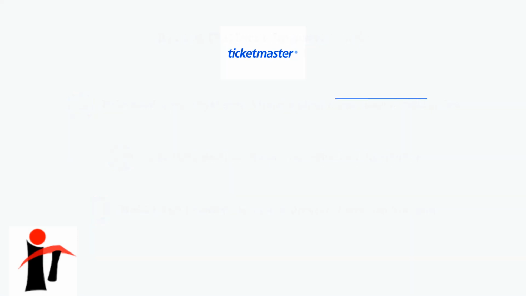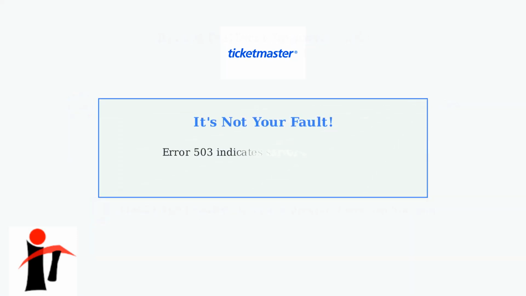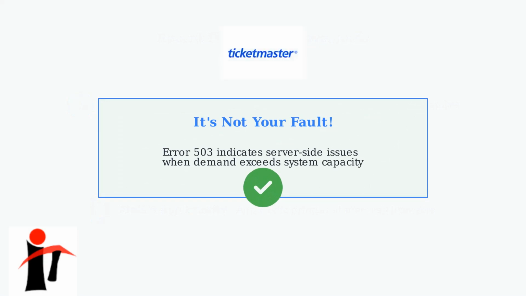It's important to understand that when you encounter this error, it's not something you're doing wrong. The error 503 "backend is unhealthy" is a sign that Ticketmaster's servers are struggling to keep up with the volume of users trying to access the system at the same time.